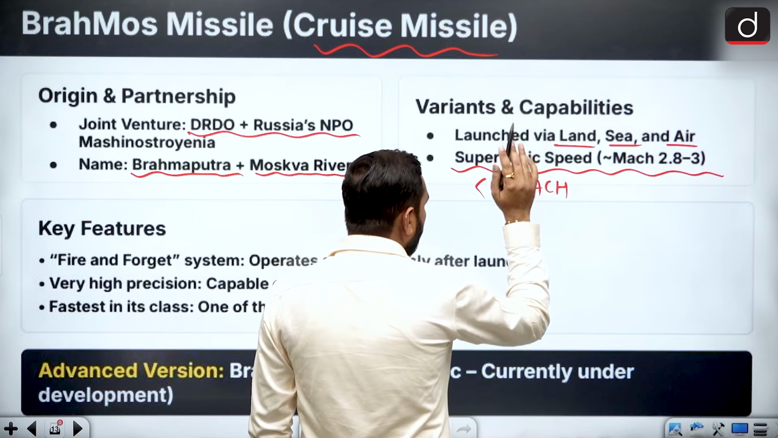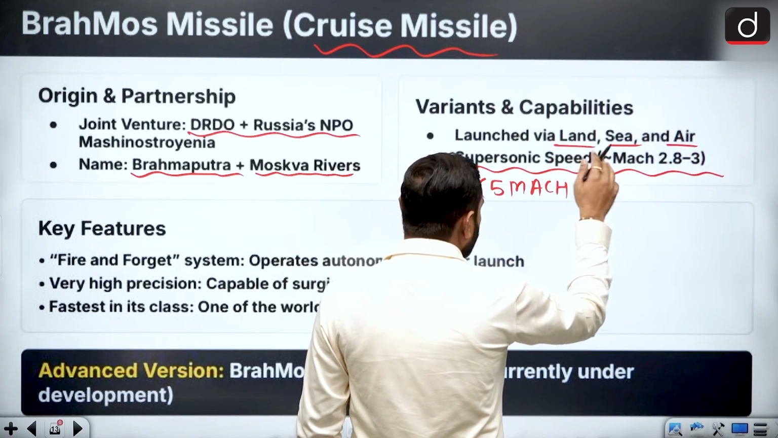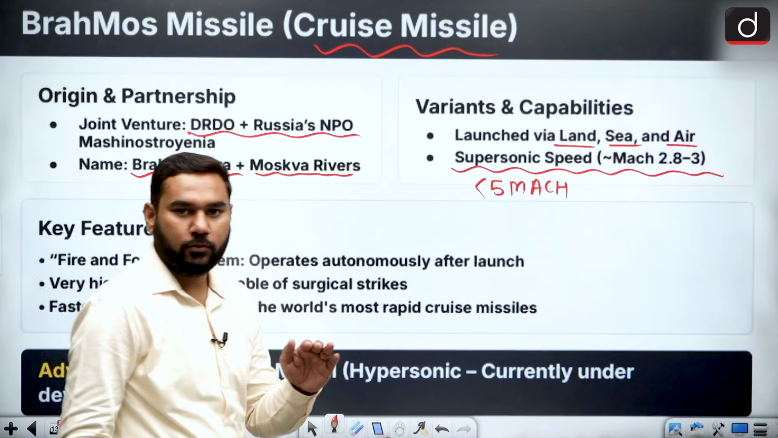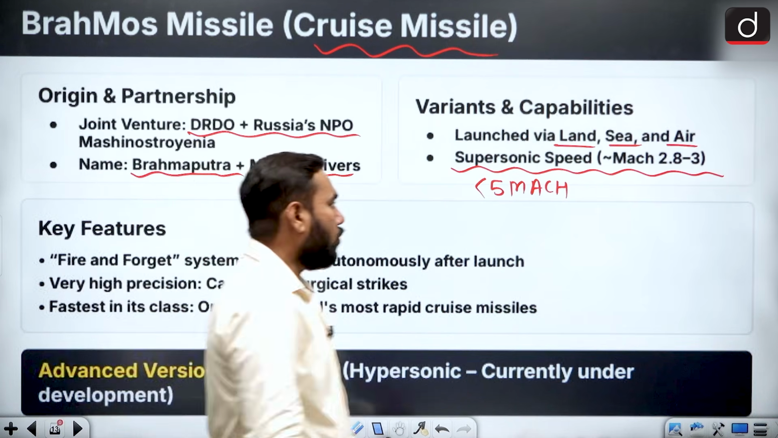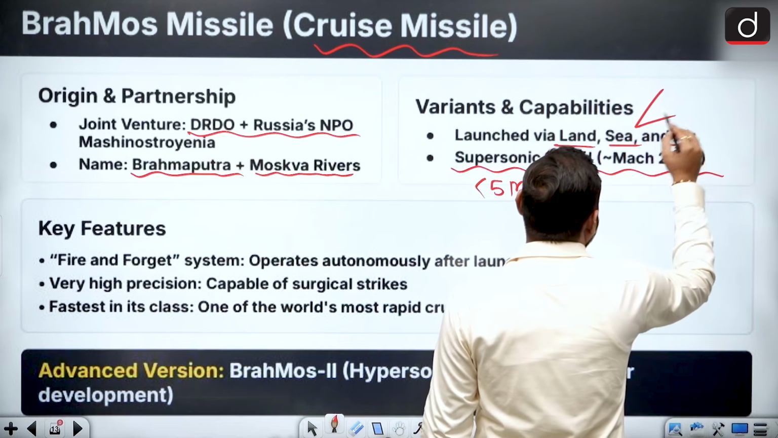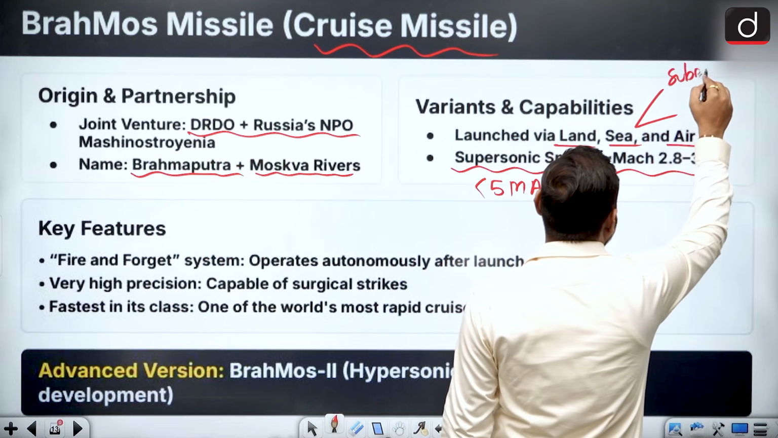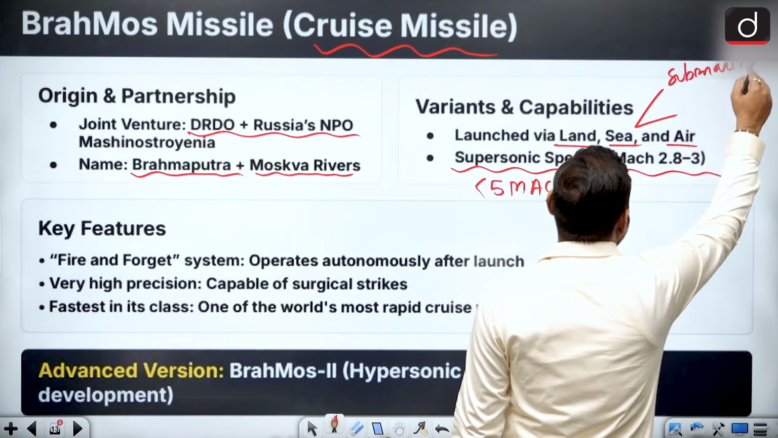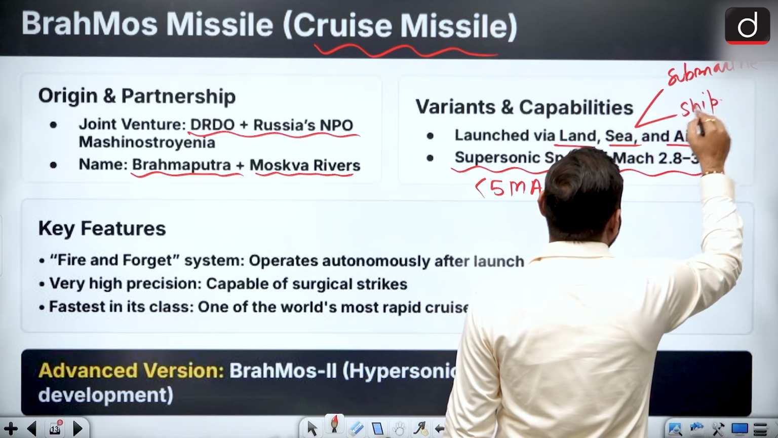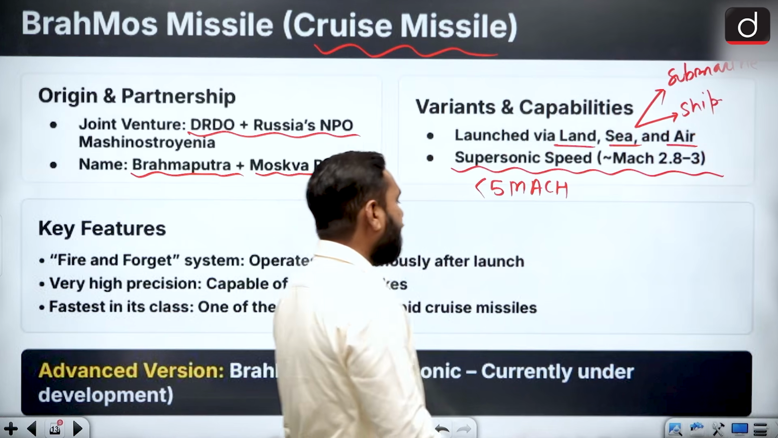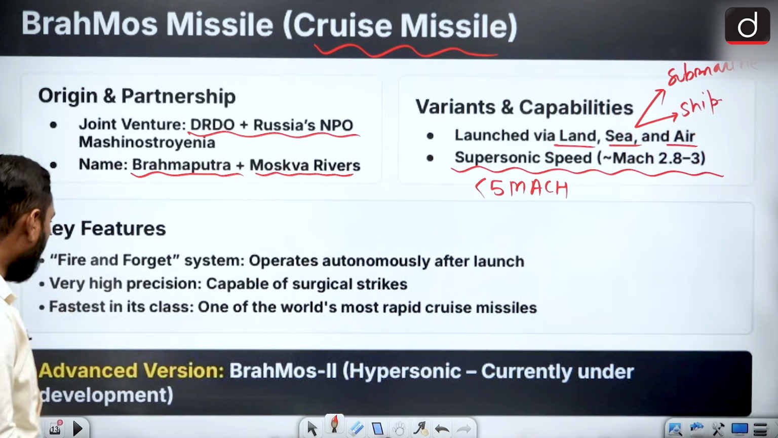We have the capability to launch it from land, sea and air, and not only from the sea surface, we can launch it from a submarine also. So in the sea, we can launch it from two places: submarine, and also the ship. This is the capability, the deterrence power, of BrahMos.